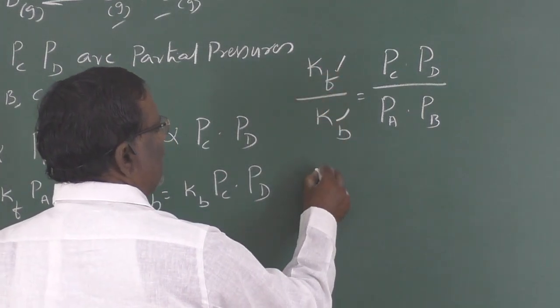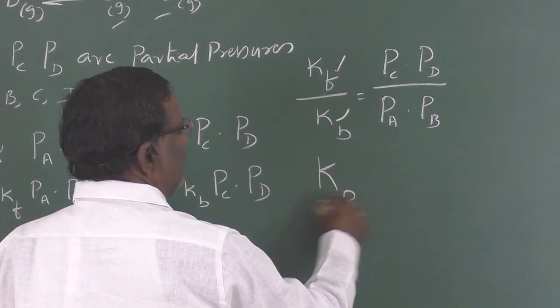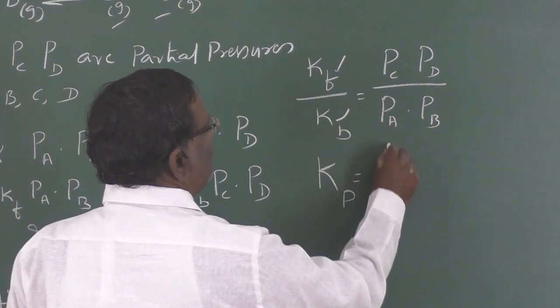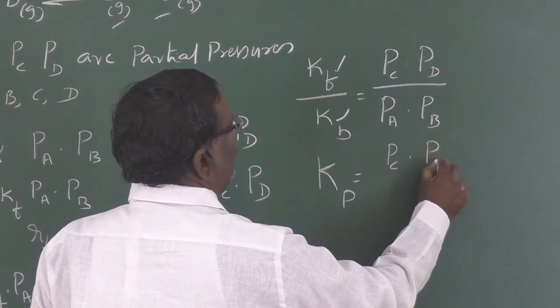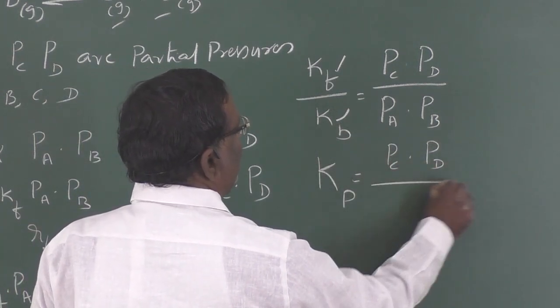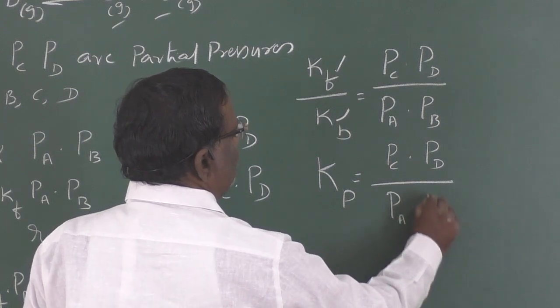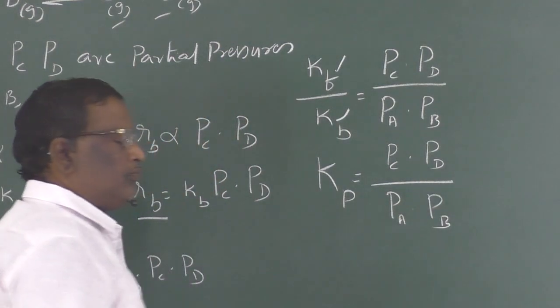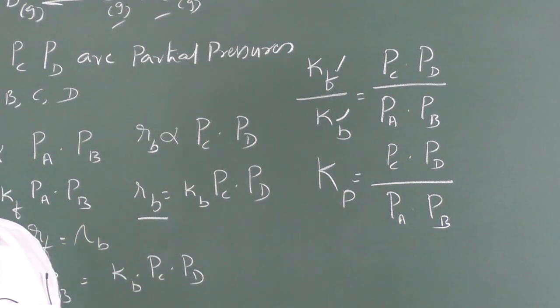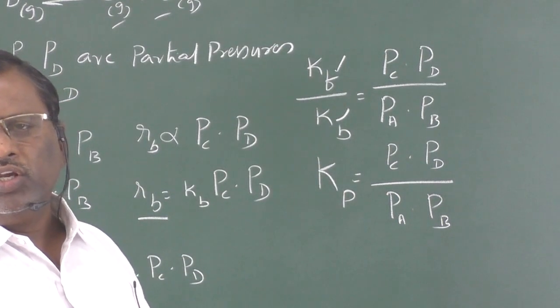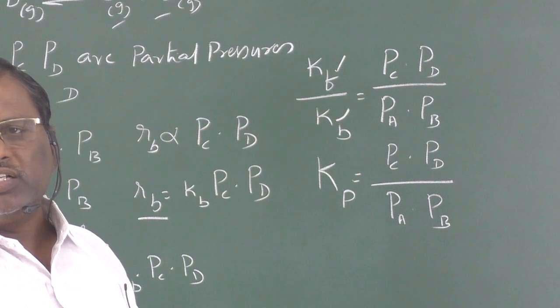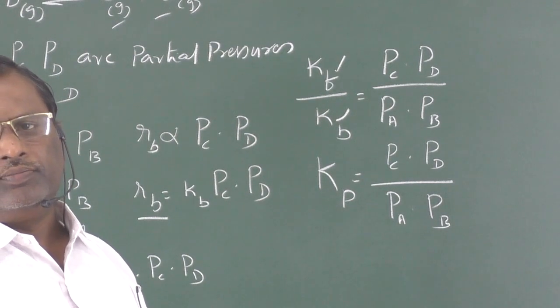Instead of two constant terms, we can take a single constant Kp. Kp is equal to PC into PD by PA into PB. So Kp is said to be the equilibrium constant with respect to partial pressures.